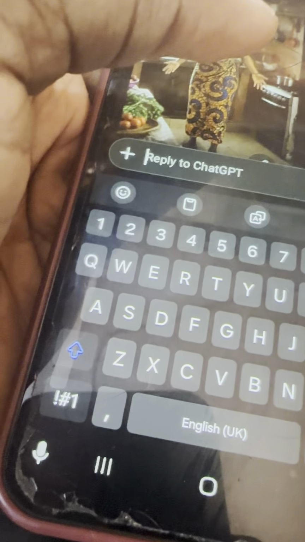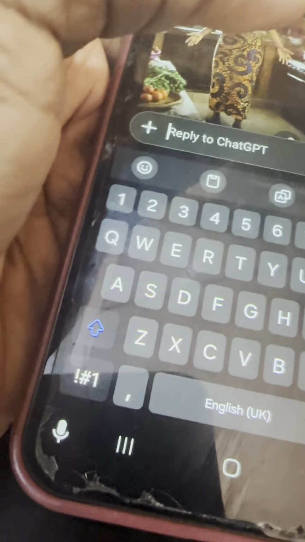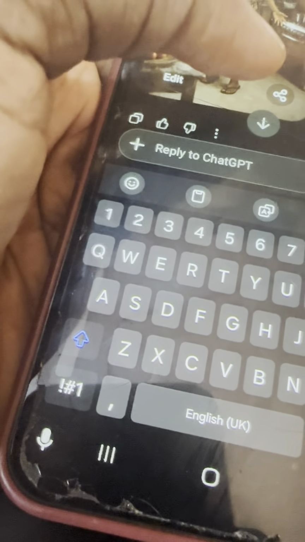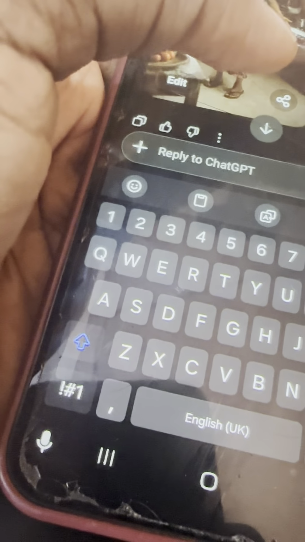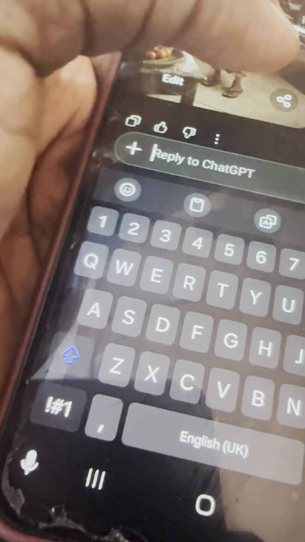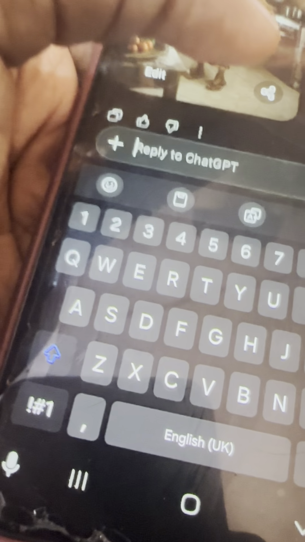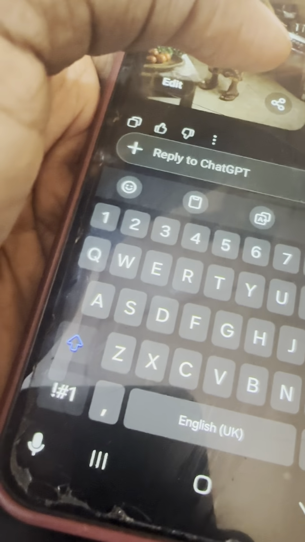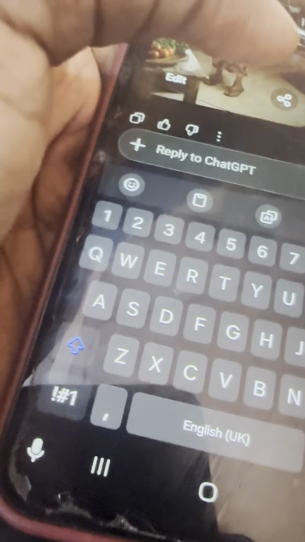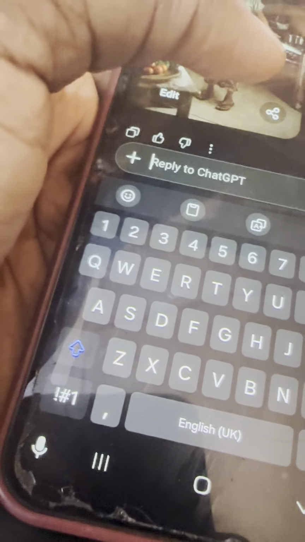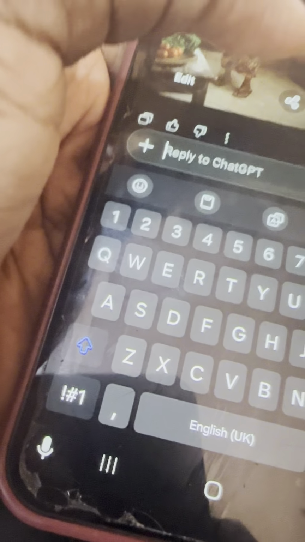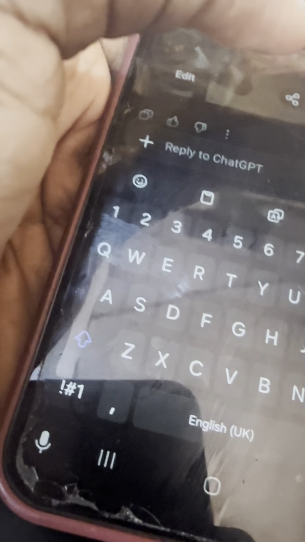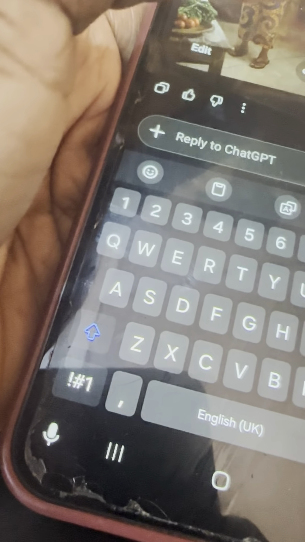One thing most people get wrong is this. Some of them will not tell ChatGPT that they're using Grok or Gemini or another app. So you need to tell ChatGPT to give you the prompt in a way that the app will be able to understand, in a way that it will be able to generate it. Because sometimes there are prompts that Gemini will accept, Grok will not accept. No, I think Grok is the one that accepts practically almost all prompts, even if it's a kissing scene.